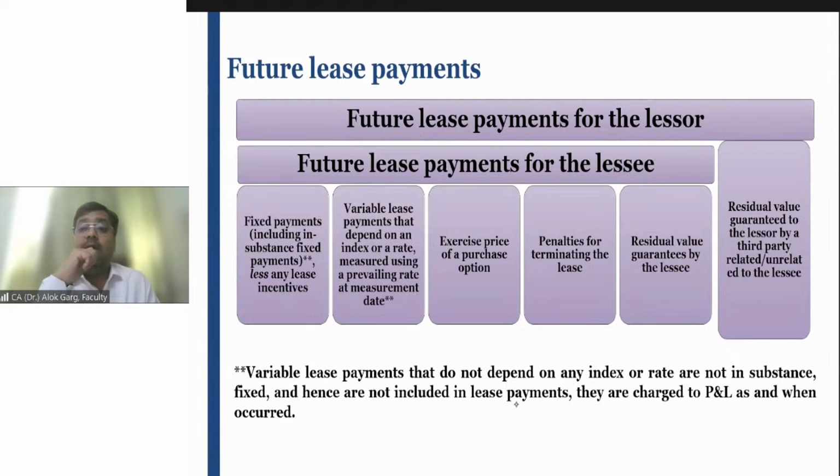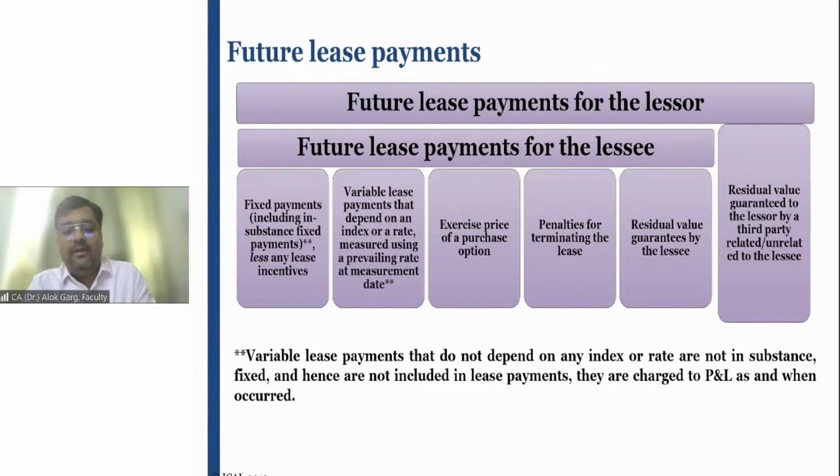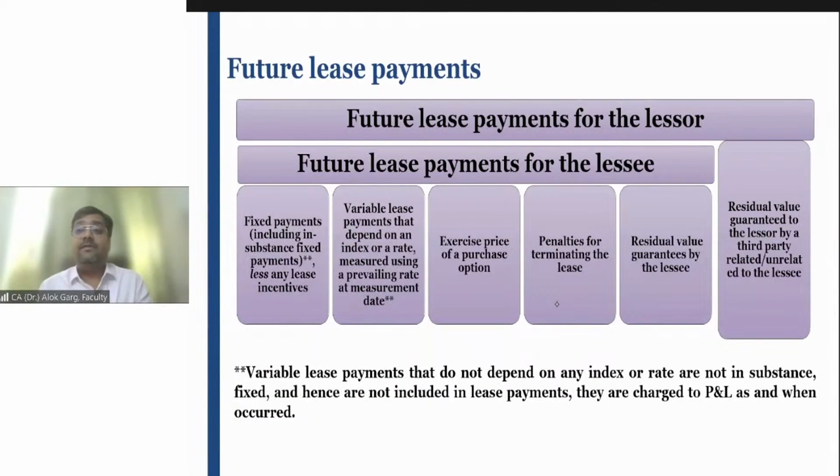Number two, I have also told Viraj that, see Viraj, you have a purchase option also. If you want to avail the purchase option at the end of 5 years, I will charge 50,000 rupees and I'll transfer my car in favor of you for 50,000 rupees. And Viraj is reasonably certain to exercise that option because he is getting a good car at 50,000 rupees only after a period of 5 years.